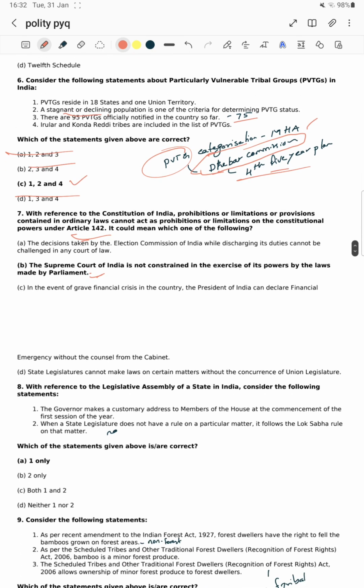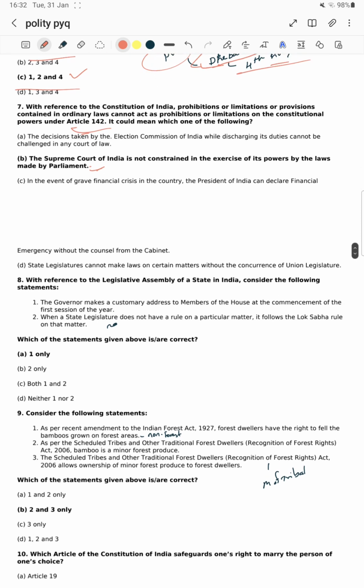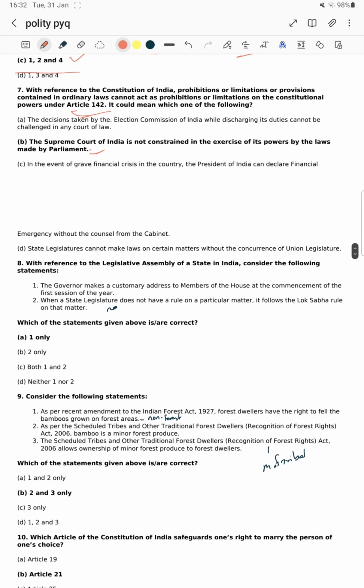We don't want to go for the remaining statements also, but let's see what the remaining statements asked. In the event of grave financial crisis in the country, the President of India can declare financial emergency without the consult from the cabinet. ऐसा नहीं होता है सर. Without the cabinet's decision, President can't do anything. State legislature cannot make laws on certain matters without the concurrence of the Union legislature.